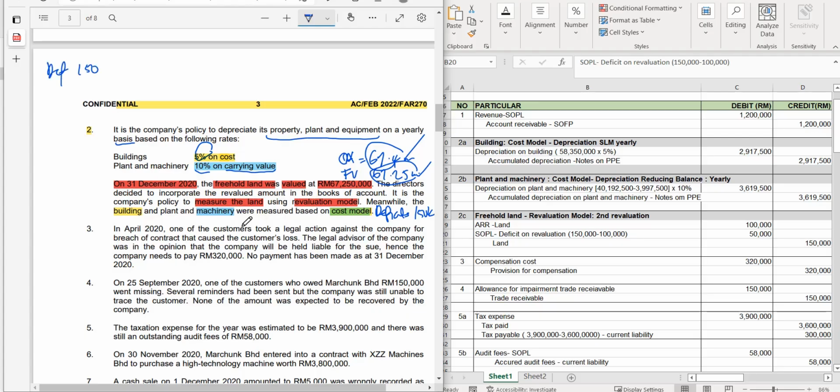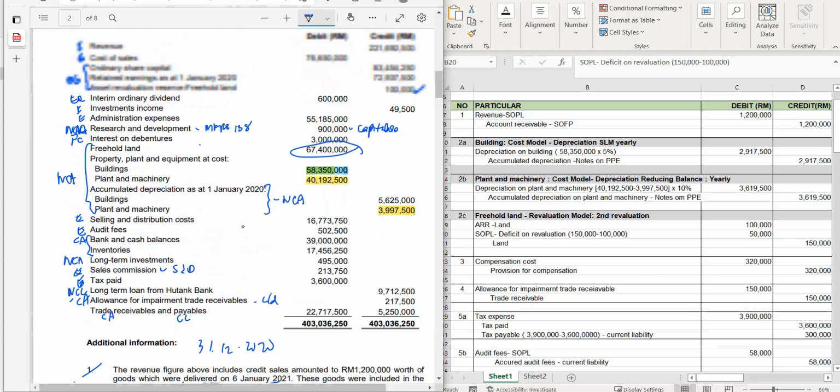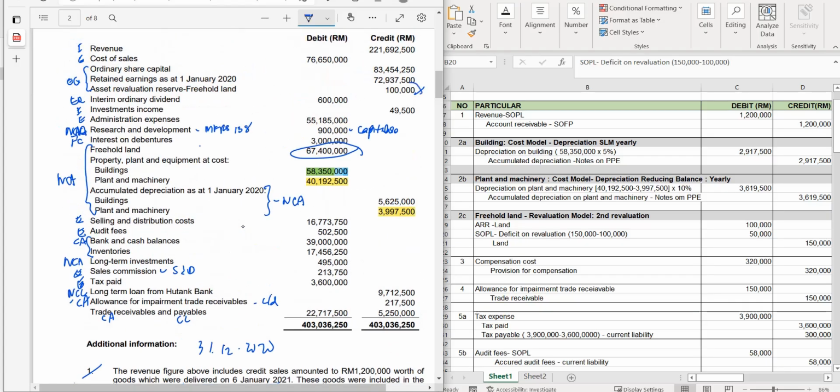So out of this 150K, you have 150K deficit for the land. You need to go and check what is the asset revaluation reserve balance for that particular land. So you are given the balance brought forward. You can check in your trial balance. You can see that the accumulated balance for that was 100,000.